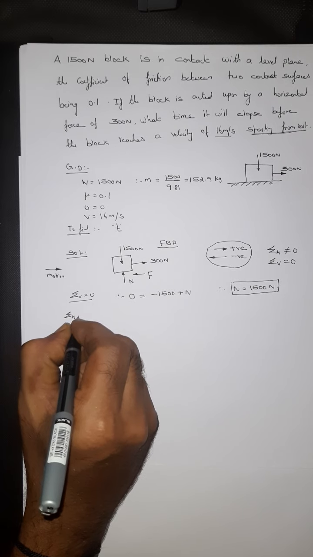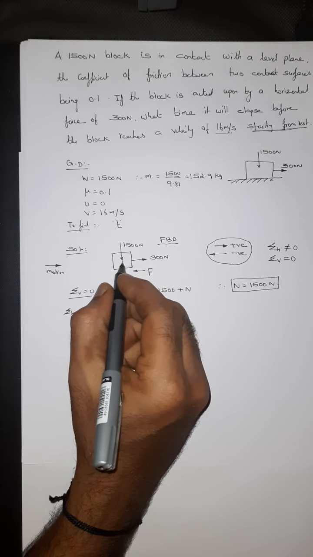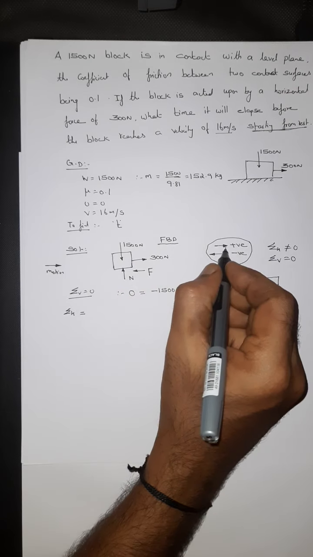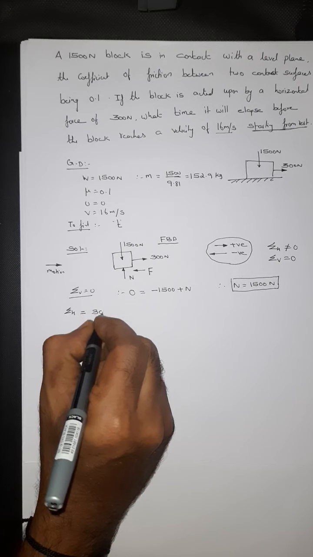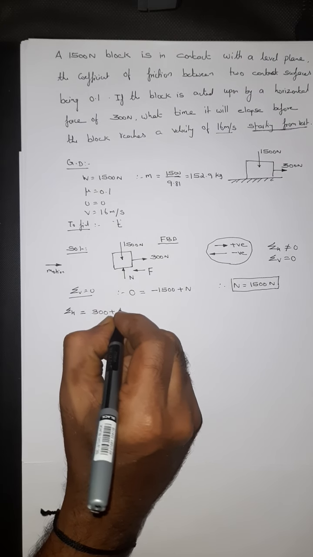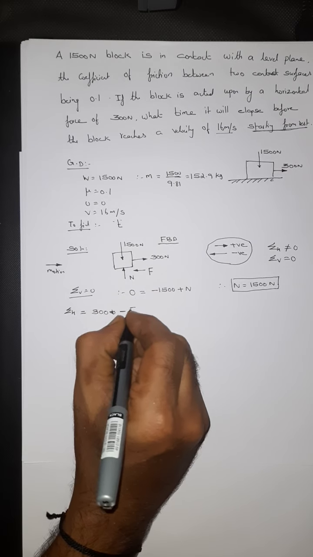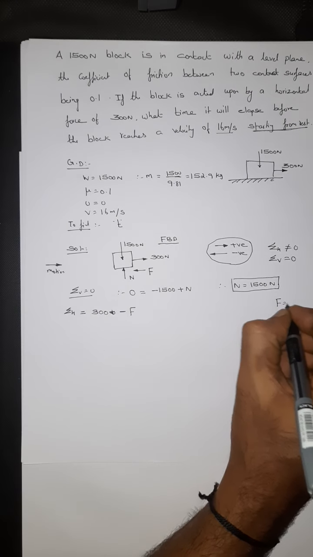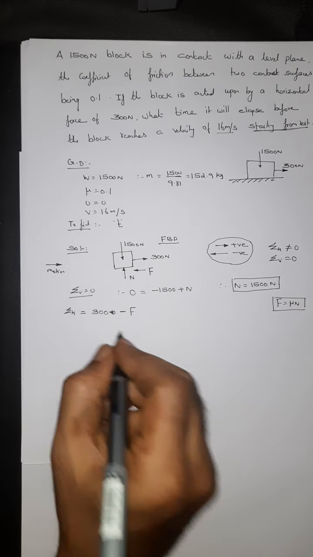Let me resolve the horizontal forces here. Towards right is positive, therefore 300 plus, this is negative, so minus F. F equals mu into N, which is the coefficient of friction into the normal reaction.